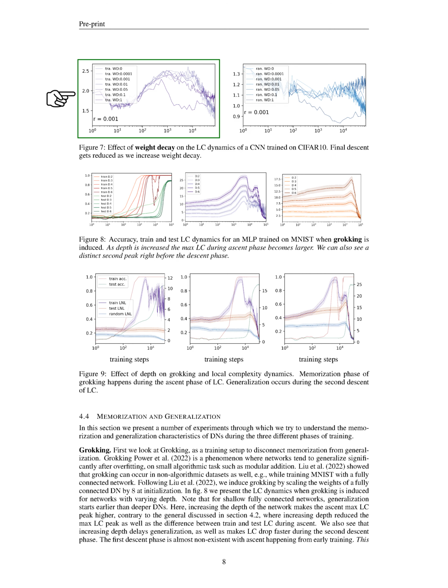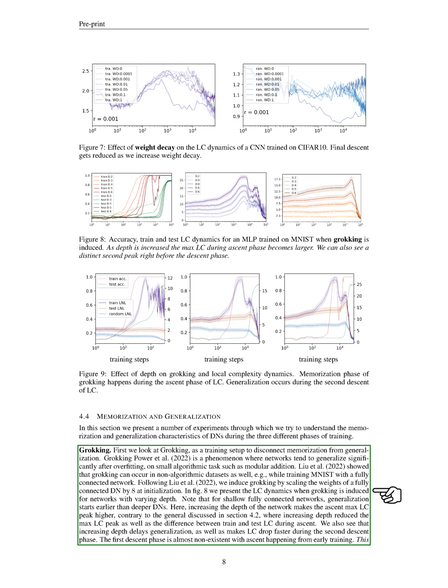Next, we'll discuss memorization and generalization in deep networks. We conducted several experiments to understand these characteristics during the 3 different phases of training. First, we looked at a phenomenon called grokking, where networks tend to generalize significantly after overfitting on small algorithmic tasks. We found that for shallow networks, generalization starts earlier than for deeper networks.